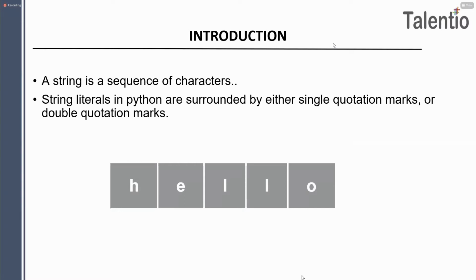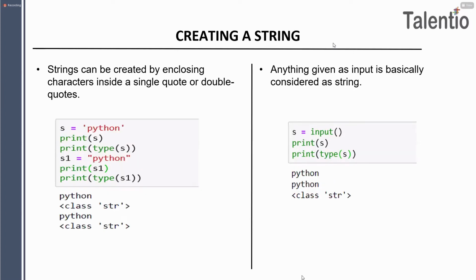Okay, so here you can see the string concept, guys, which will be present either in single quote or else in double quote, right? So guys, here you can see your strings can be created by enclosing the characters inside a single quote or double quote. Okay, so everyone see here, guys.